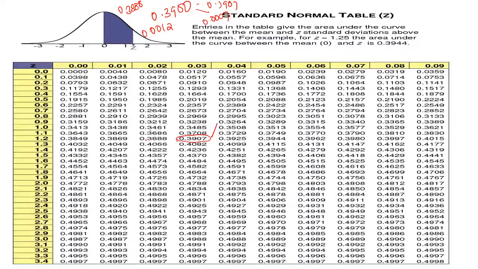What is the corresponding Z value? Find out and tell me. Can anyone tell me the corresponding Z value? 1.28?